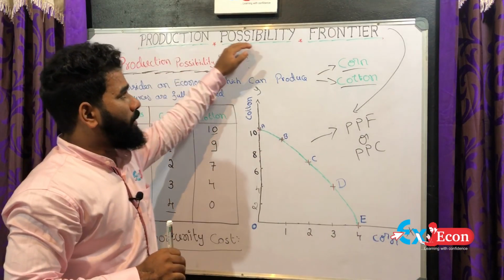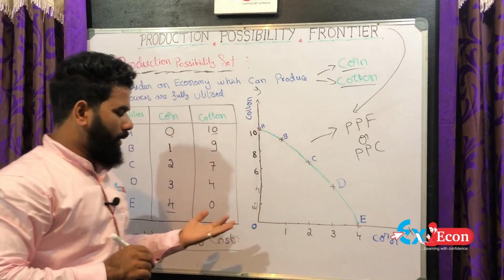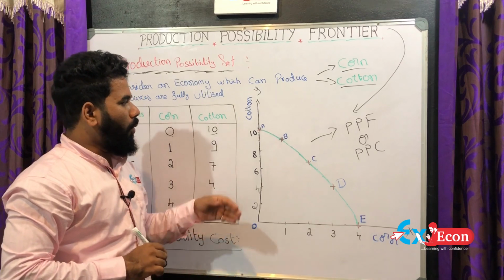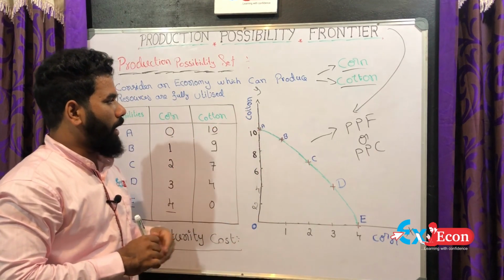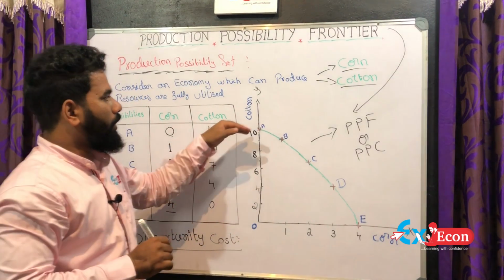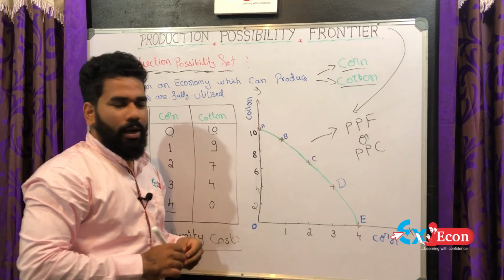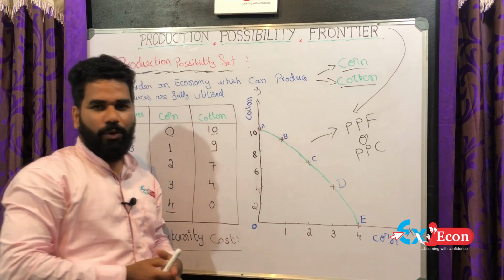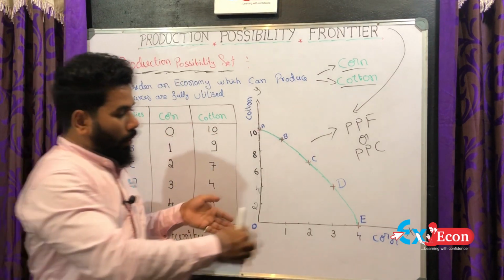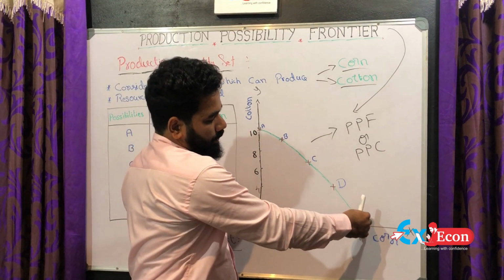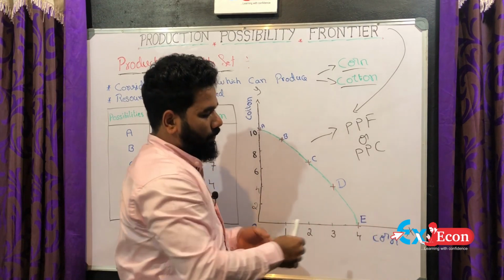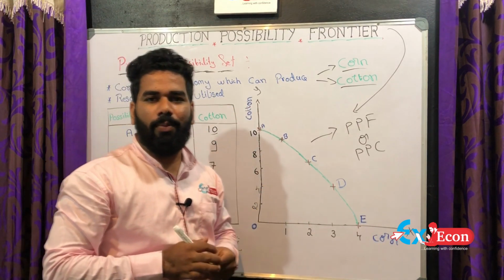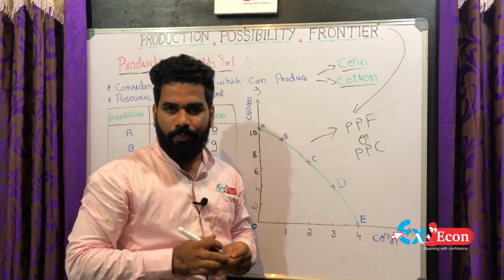In the production possibility frontier, we must consider opportunity cost. If more of the scarce resources are used in the production of cotton, fewer resources are available for the production of corn. If more are used in the production of corn, fewer are available for cotton.